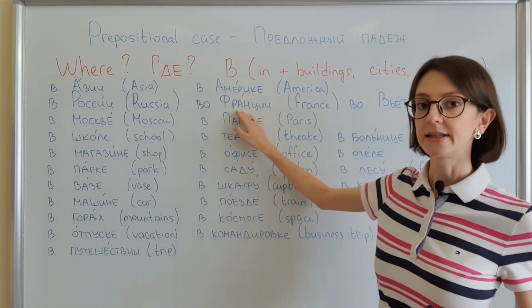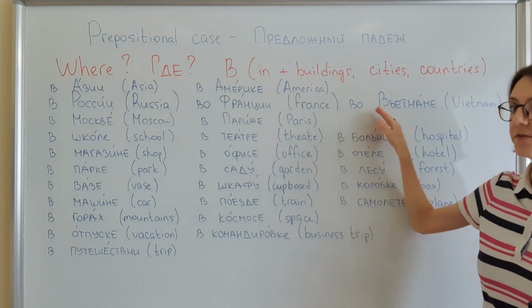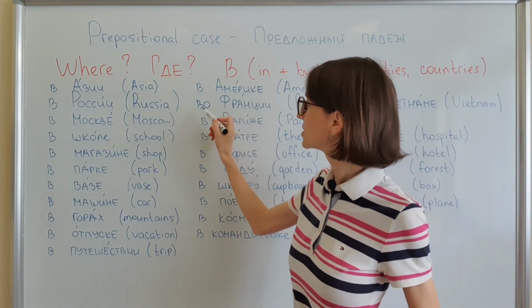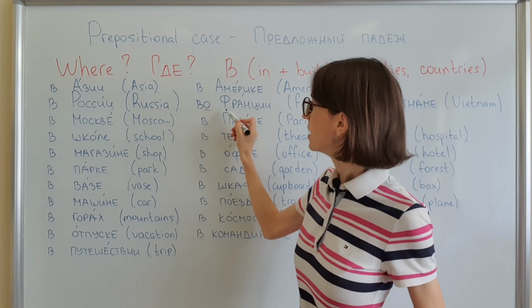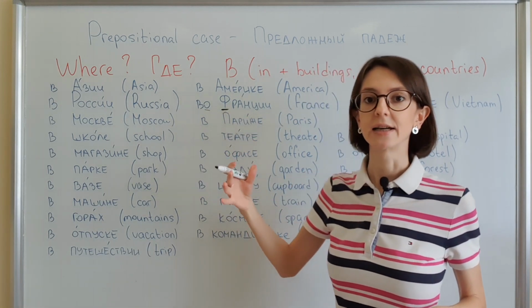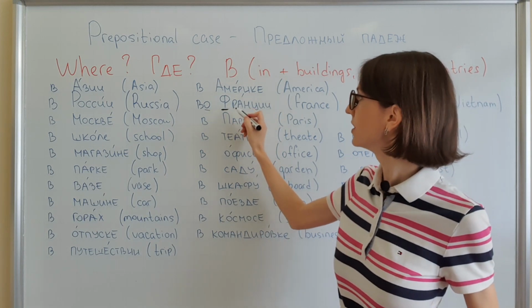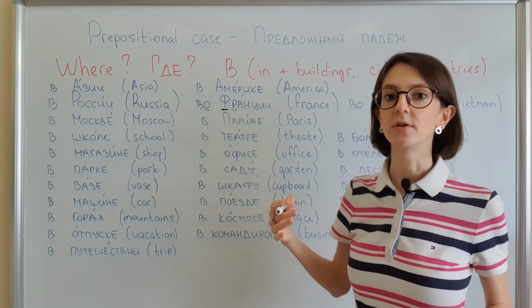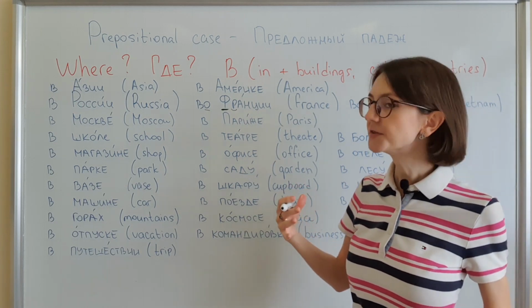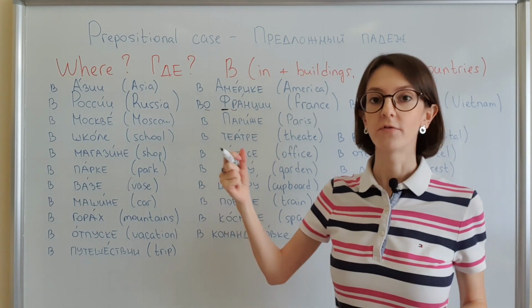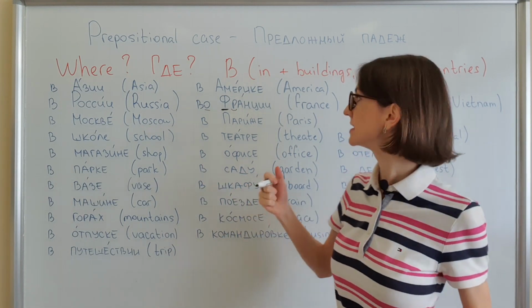во Франции, во Вьетнаме. So you probably noticed that here it's not preposition в, it's во, because the next noun starts with f plus consonant. So it's difficult to pronounce в Франции, that's why we add o. Во Франции.